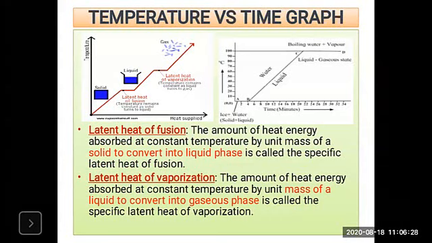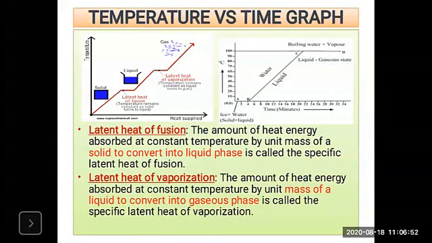So during transformation from liquid phase to gaseous phase, the heat energy is absorbed by the liquid. Remember that point, the heat energy is absorbed by the water to convert it into the gaseous state. At which point?